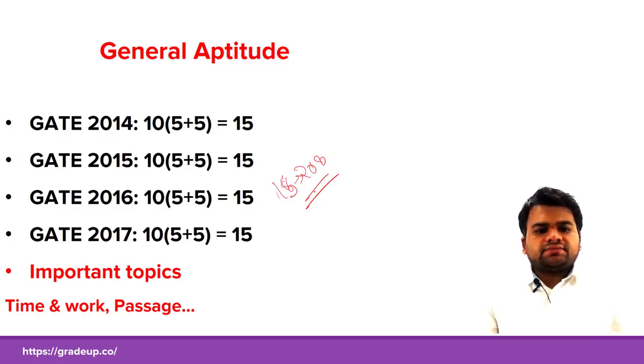It depends on the day. Maybe if you are understanding the questions well on the day the paper is conducted, you may get 12 to 13 marks from general aptitude, and if you are slightly wrong in your calculations or in your understanding, you may lose marks. So generally you should give 15 to 20 days for engineering mathematics and general aptitude, not more than that, if you are preparing for GATE 2018. As you know, only 6 months are left for GATE 2018.